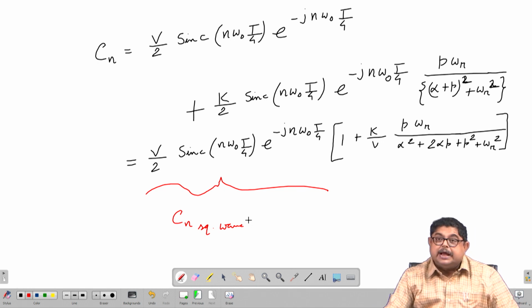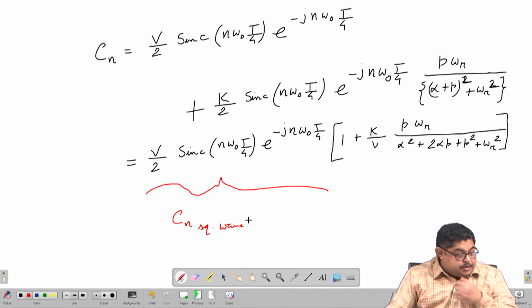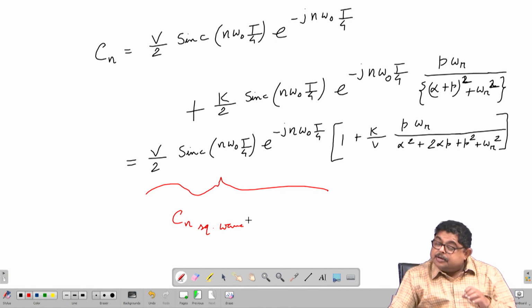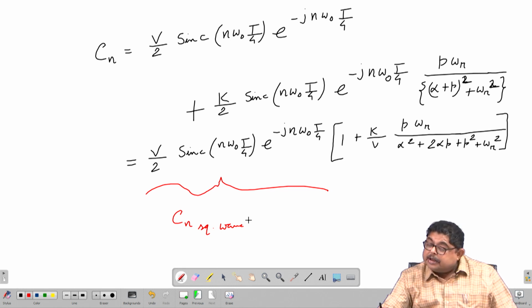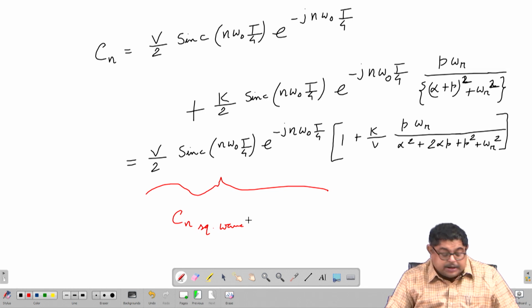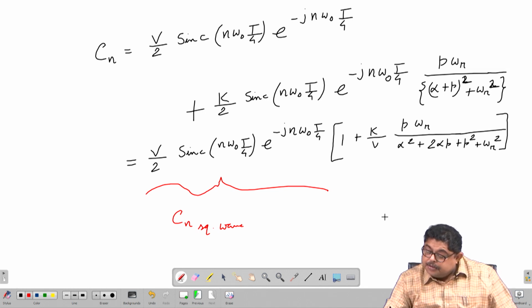You can easily see that this is a band pass transfer function, a filter centered about an angular frequency of this part.